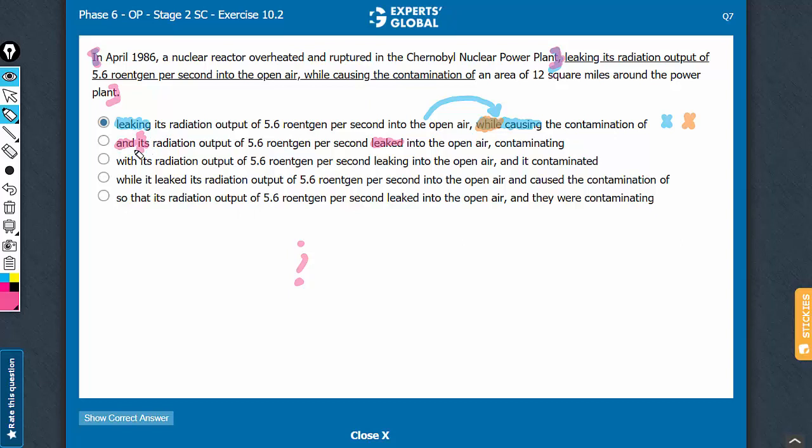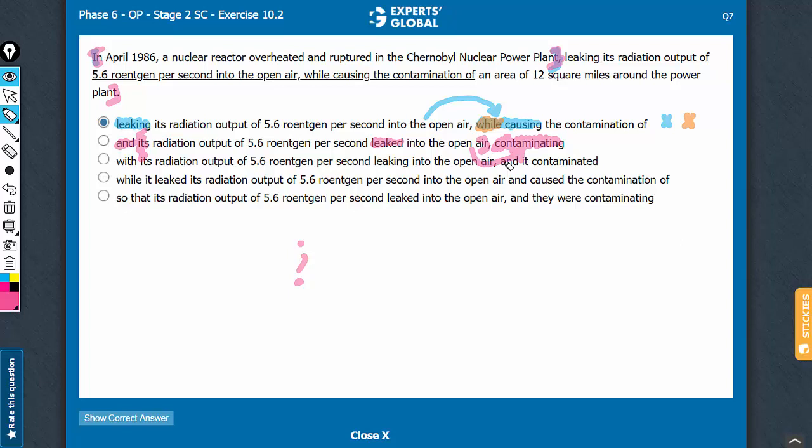What this comma and construction does is it separates this information from the rest. So now the first clause here is just an independent information, and then its radiation, as in radiation output of the nuclear power plant of such and such intensity, leaked into the open air, contaminating. So see, here we have a present participle coming after the comma. So the cause-effect relationship here, between this information from here to here being the cause and this part being the effect, is duly communicated. Remember, introduction of a present participle, which is the verb plus ing form, after a comma generally leads to a cause-effect relationship.